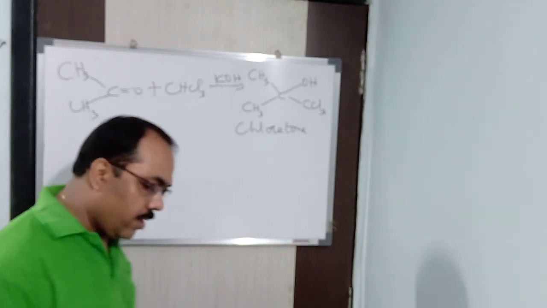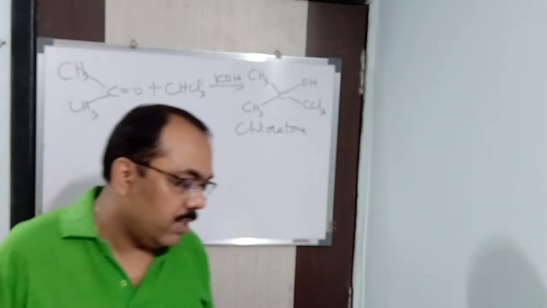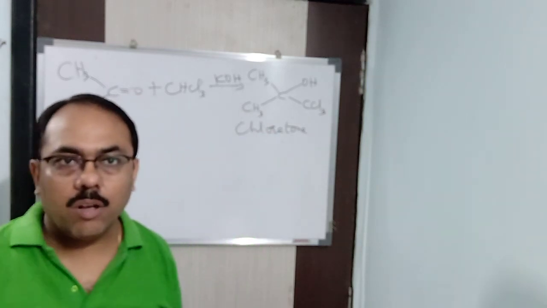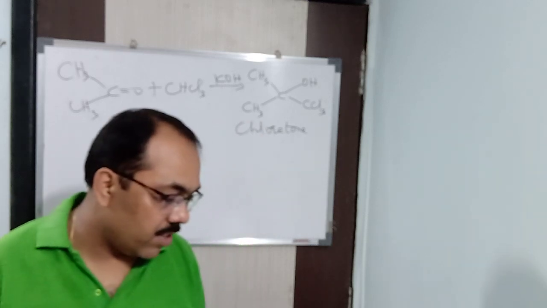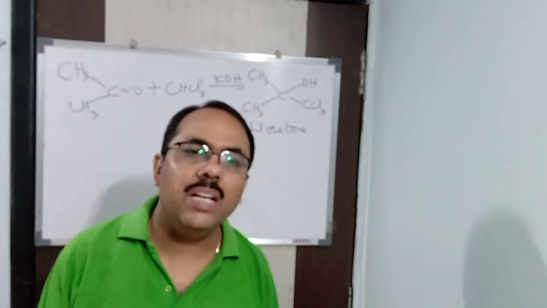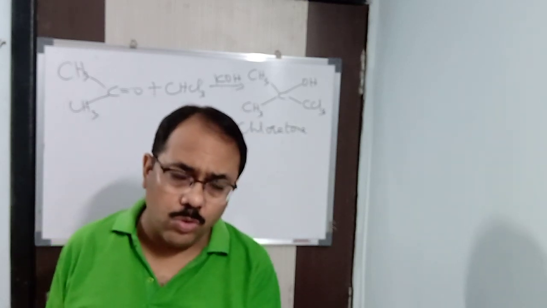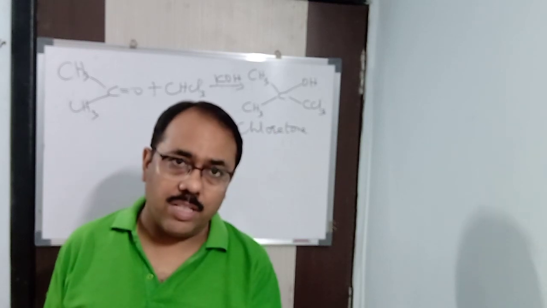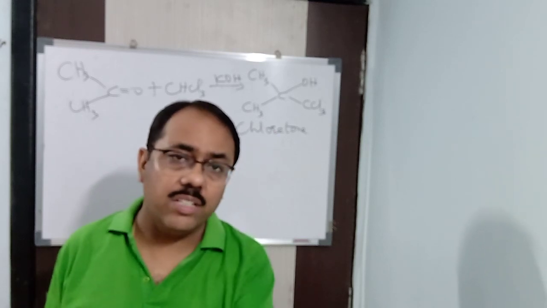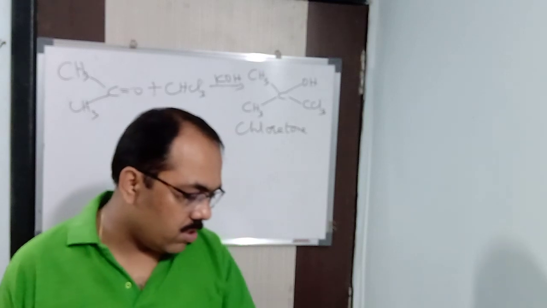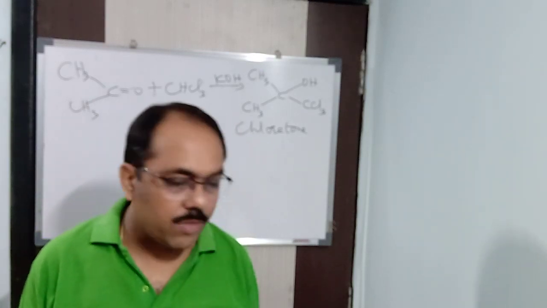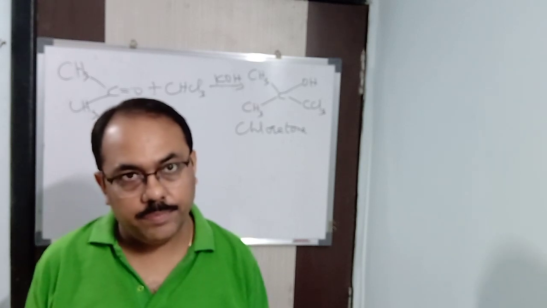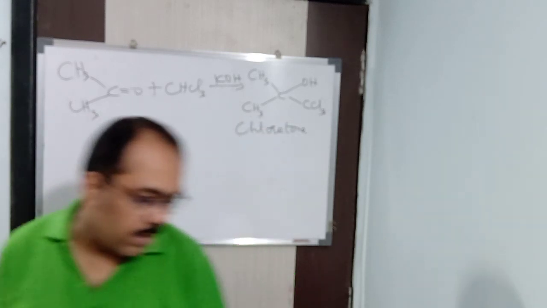So now next is we will see the reaction with Schiff's reagent. Schiff's reagent, if you take aldehyde and Schiff's reagent, which is colorless, it becomes pink in color. Schiff's reagent is the reagent with which we do the test. So when aldehyde reacts with Schiff's reagent, it gives you a pink color. But ketones do not have any reaction. Acetone, however, restores the color of Schiff's reagent, but very slowly. Clear? Okay, these are the reactions.